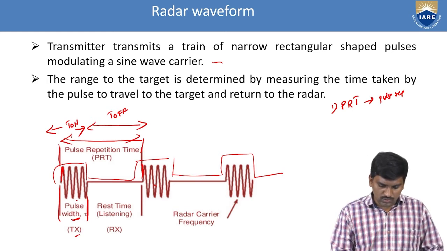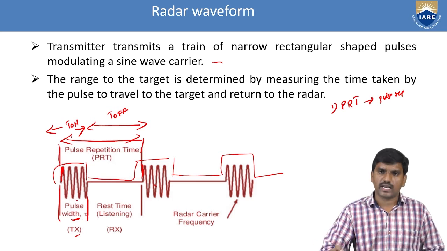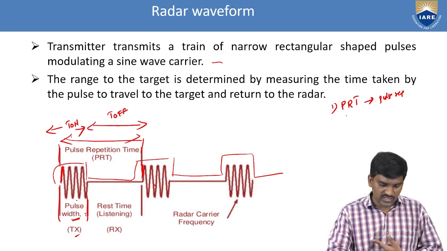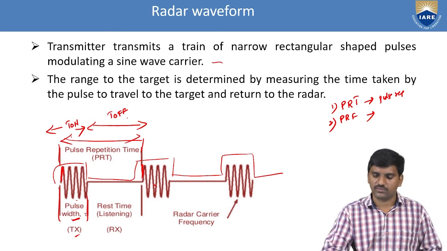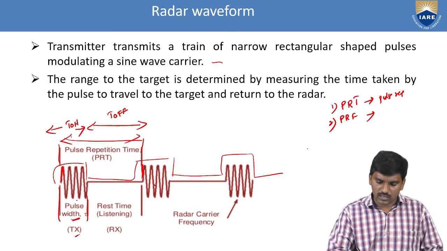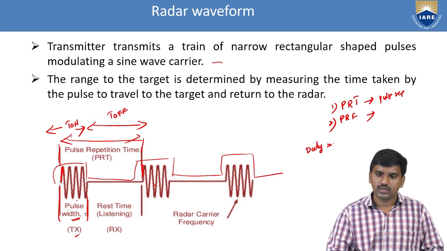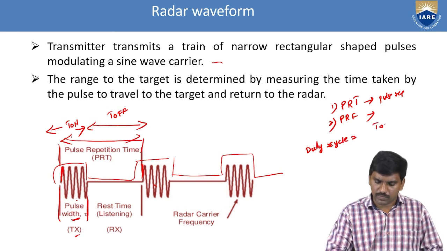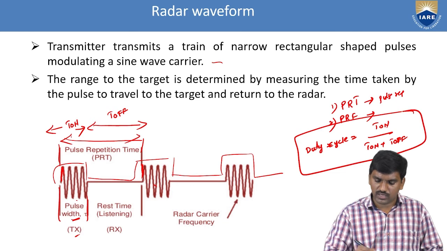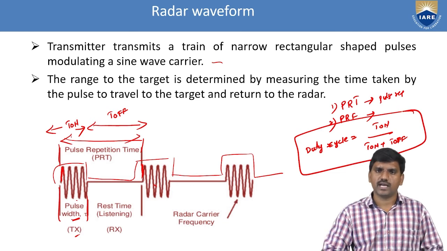So this is the radar carrier frequency. This is the radar waveform. Pulse repetition frequency, PRF, and pulse repetition time: time is nothing but the reciprocal of frequency. So this is T on, this is T off. Based on that, we calculate the duty cycle. The formula for duty cycle is T on by T on plus T off.